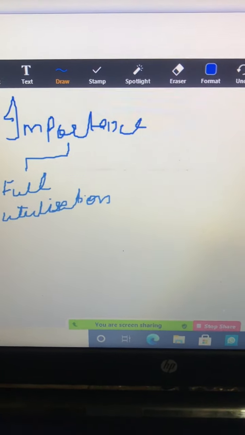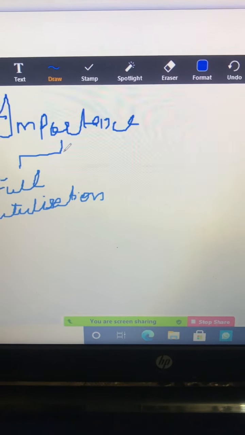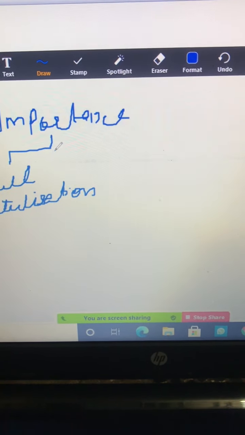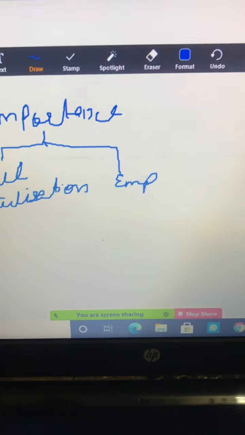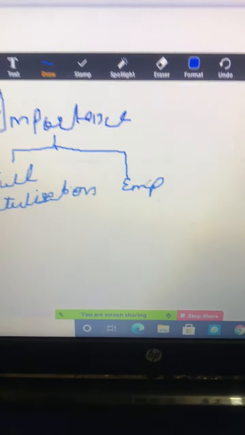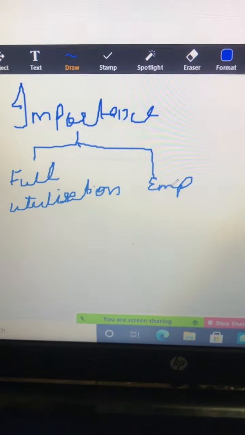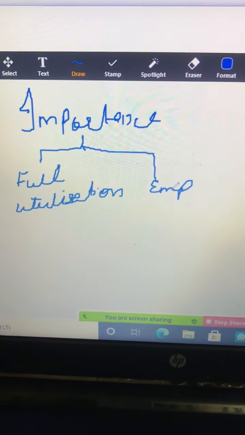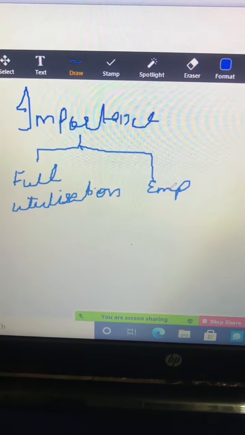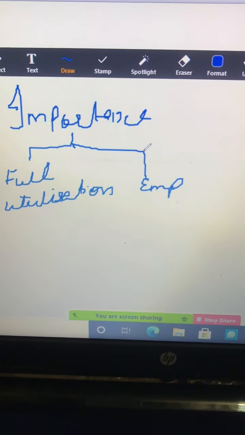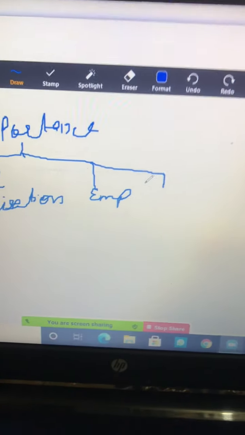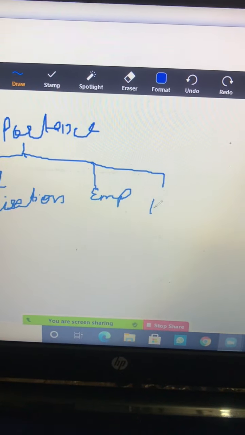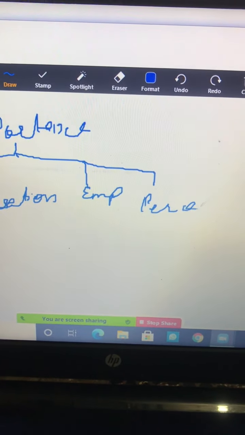If I am going to have a full utilization, what will happen? There will be employment opportunities. Because when I exploit resources, it means there is going to be more production, and more production means there will be more employment. And if there is more employment, what will happen then? Of course, there is a rise in your per capita income.